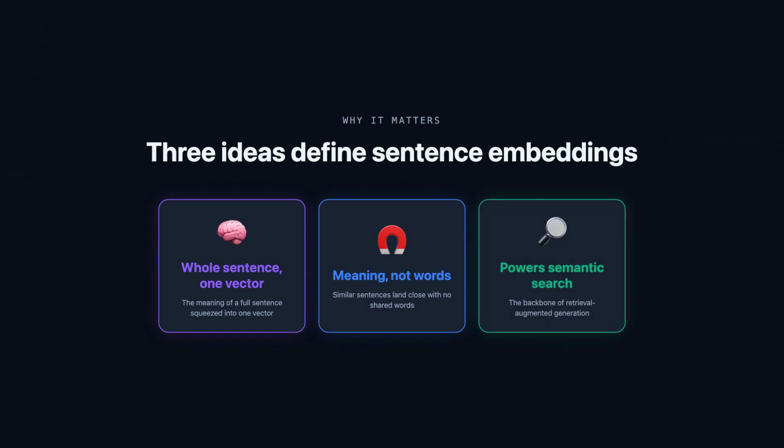This is the backbone of semantic search and retrieval-augmented generation. You embed a query and a whole library of documents, then pull back the nearest vectors, which is exactly how modern vector databases find relevant text at scale. The same trick quietly powers clustering, deduplication, paraphrase detection, and recommendation.